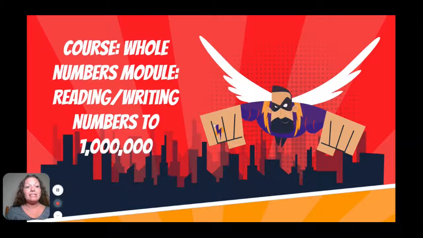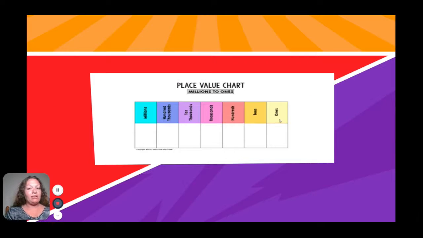All right, so here we go. We're going to talk about millions today. So we're just moving over one more place value, and after we cross over to the other side of that next comma, we're going to say millions. So again, it's ones, then tens, then hundreds, then thousands, 10,000s, 100,000s, and then millions.